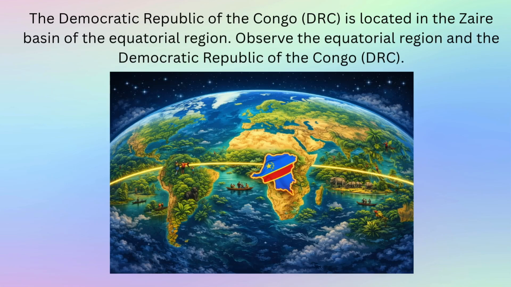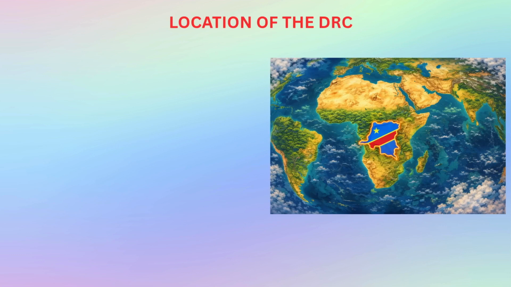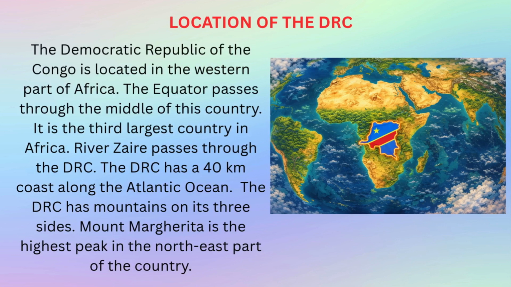The Democratic Republic of the Congo, DRC, is located in the Zaire Basin of the Equatorial Region. Observe the Equatorial Region in the Democratic Republic of the Congo, DRC. Location of the DRC. The Democratic Republic of the Congo is located in the western part of Africa. The equator passes through the middle of this country. It is the third largest country in Africa.